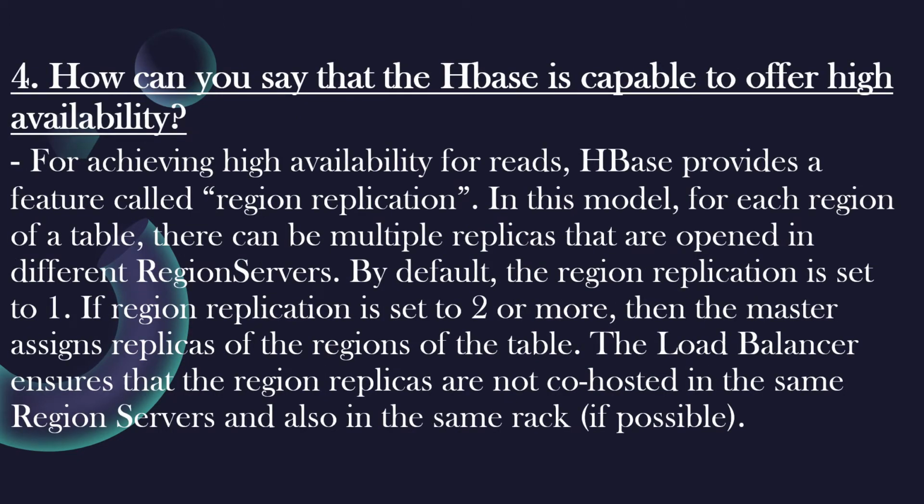How can you say that HBase is capable to offer high availability? For achieving high availability for reads, HBase provides a feature called region replication. In this model, for each region of a table, there can be multiple replicas that are open in different region servers. By default, the region replication is set to 1. If region replication is set to 2 or more, then the master assigns replicas of the regions of the table. The load balancer ensures that the region replicas are not co-hosted in the same region servers and also in the same rack if possible.